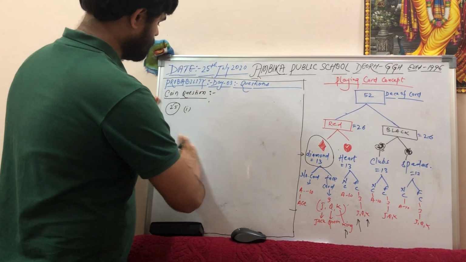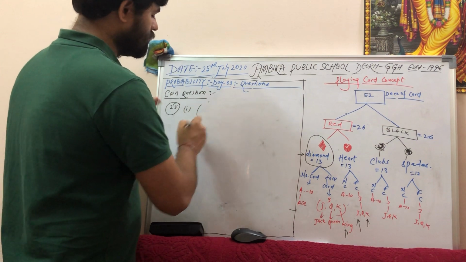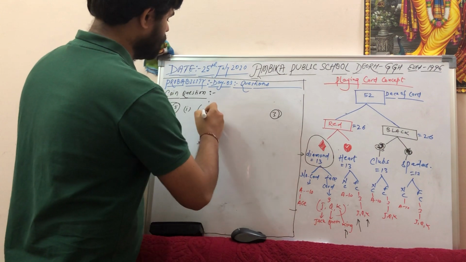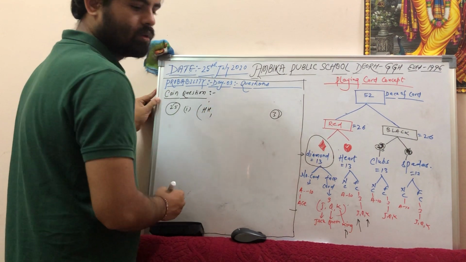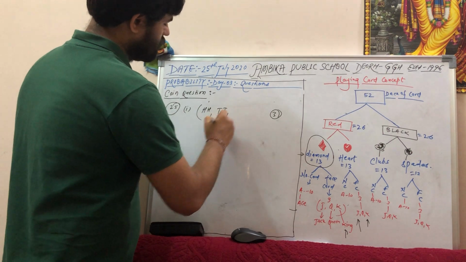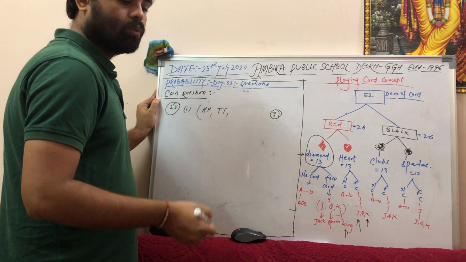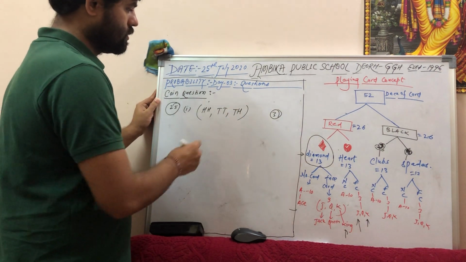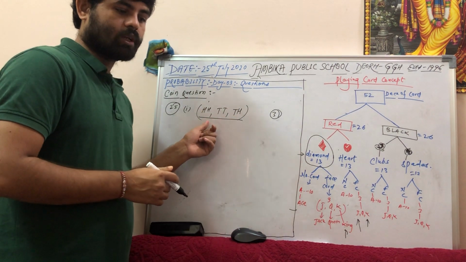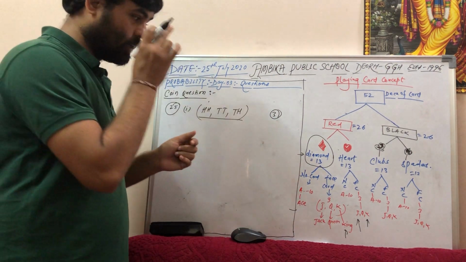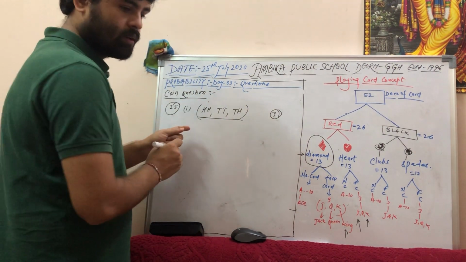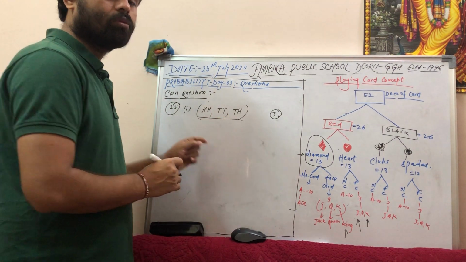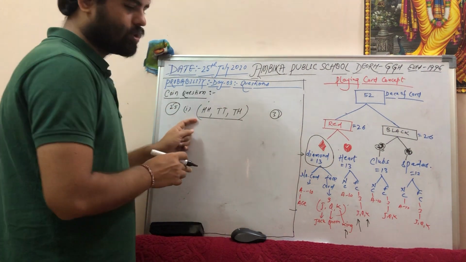The question is saying that, sir, when you are tossing two coins simultaneously, only three outcomes are possible. What are they? Two heads, two tails, and the third is one of each. One of each means one tail, one head. So this is the first argument, and the second argument is, for each of these outcomes, the probability will be 1 by 3. So we'll see the first argument first.